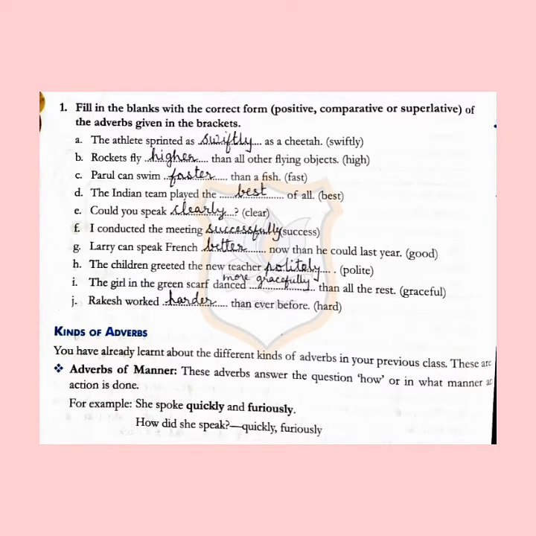First exercise, fill in the blanks with the correct form, positive, comparative or superlative, of the adverb given in the brackets. First one, the athlete sprints as swiftly as the cheetah. Next, rockets fly higher than all other flying objects. Parul can swim faster than a fish. Next, the Indian team played the best of all.